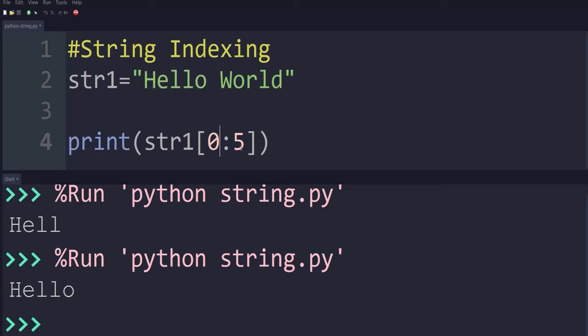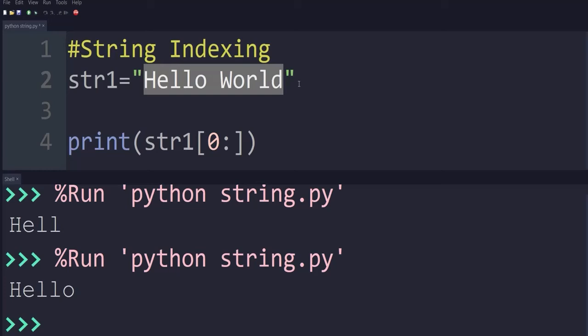Similarly, if we don't mention the ending index, and we write print, variable name, and give only the starting value, then Python assumes the ending index equals the length of the string.